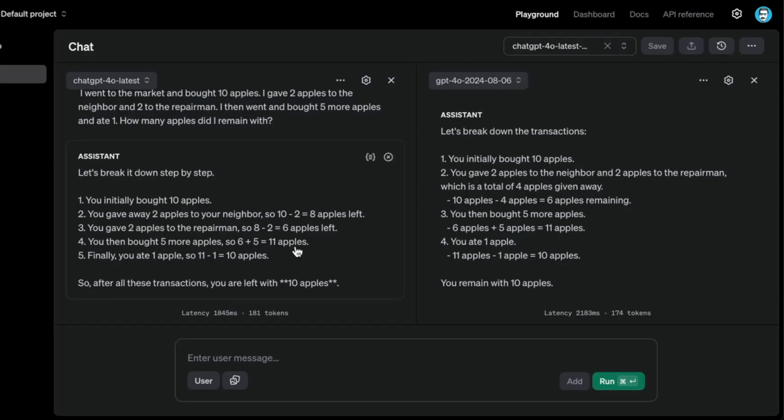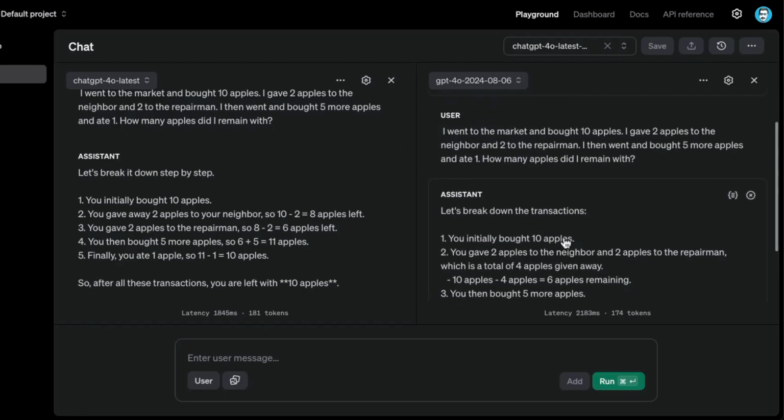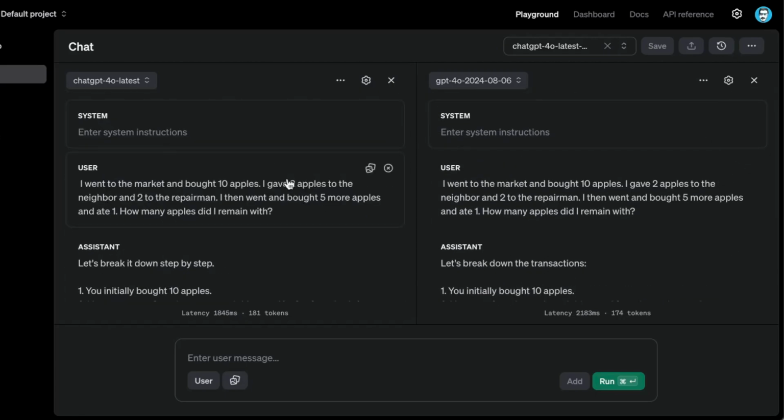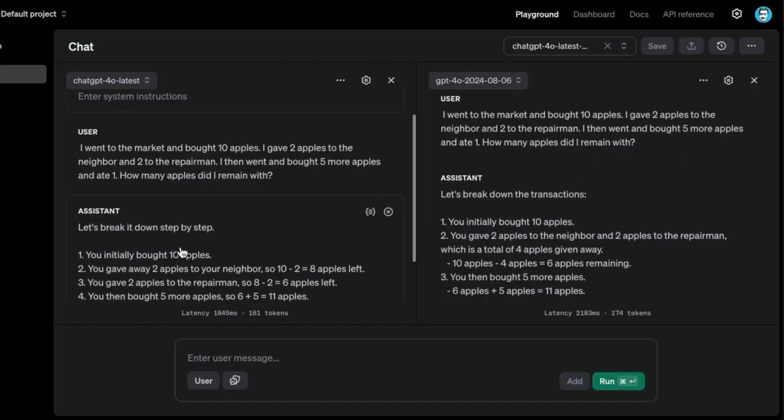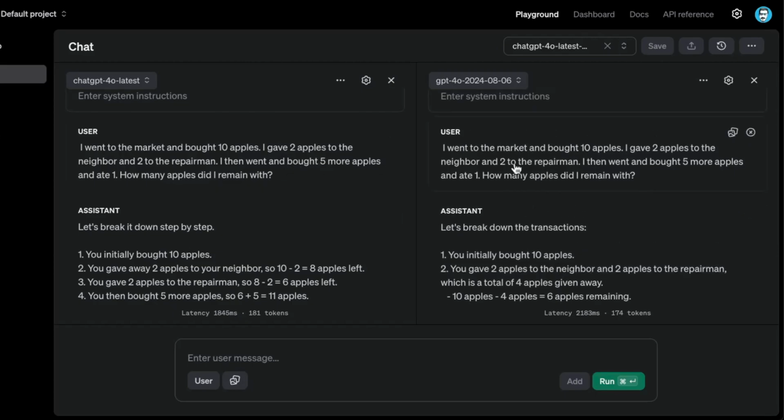So this is not a hard problem. I just wanted to see the format. And I'm looking at the format here. "Let's break it down step by step." It's good that it does this natively. And again here, "Let's break down the transactions," and it goes into step by step. So what would be great to test is to make this more complex and test if it consistently goes into this type of "break it down step by step" mode. That will be, I think, an interesting test as well. I will design some more complex tasks related to this type of problem, and I'll be testing future models on that.